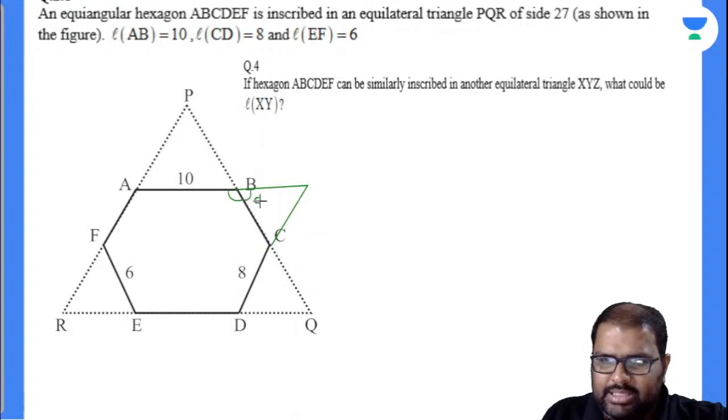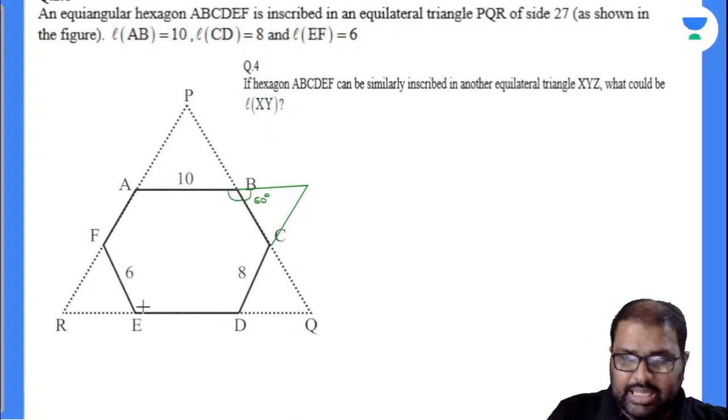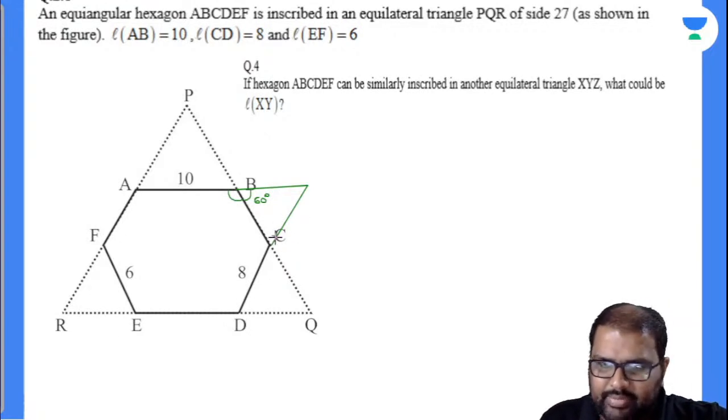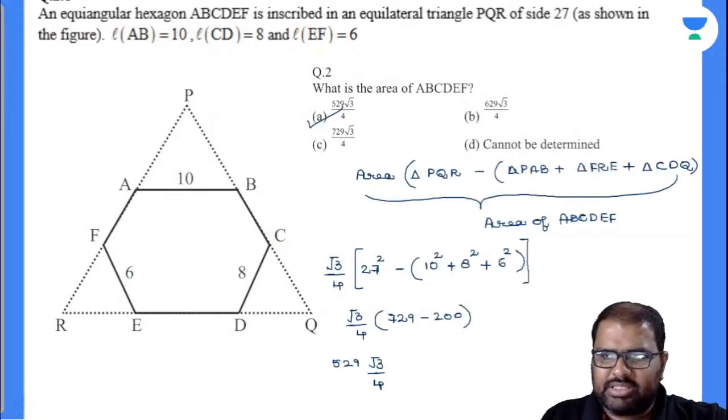And the same case, so by these extended lines, what can I say? Are these equilateral triangles? Yes, this is an equilateral triangle. Now see, this will be 60 degrees. This will be 60 degrees. Now you closely observe there. Now what will be this length? Already I have done this in the first question itself.